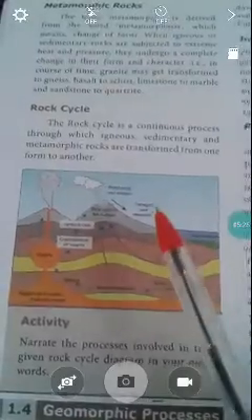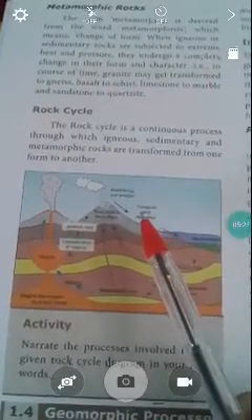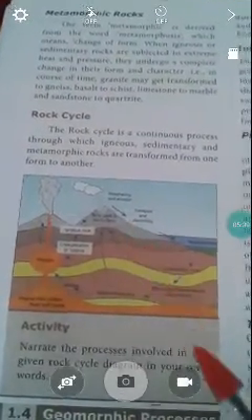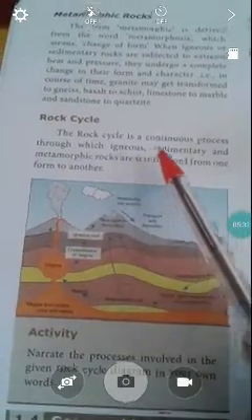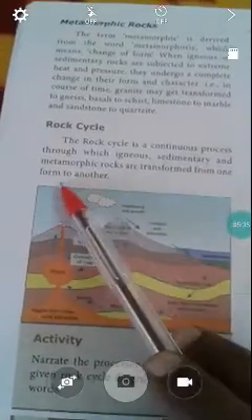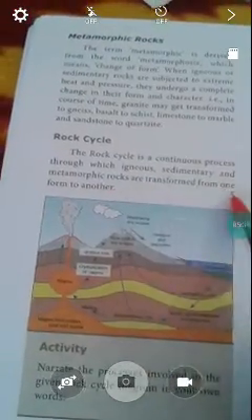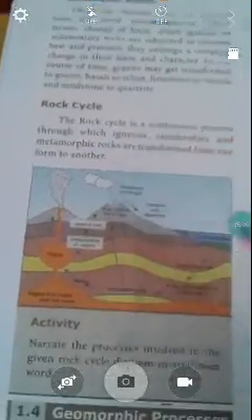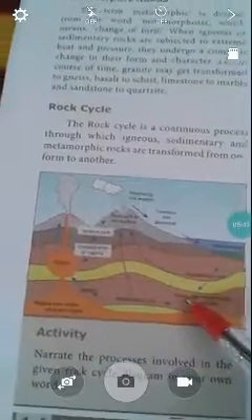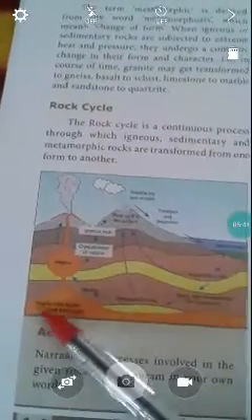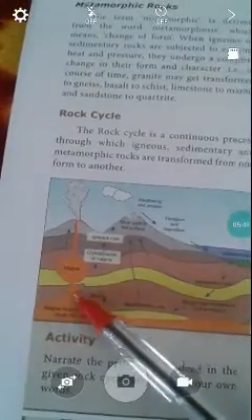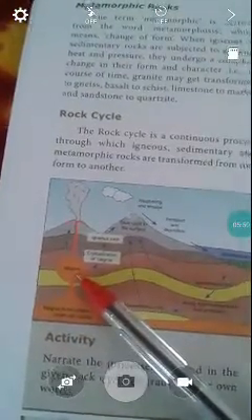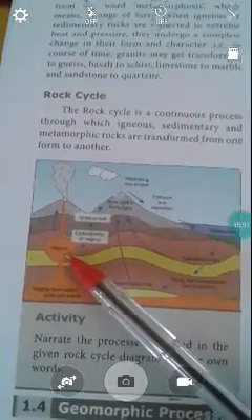Next, I would like to explain the rock cycle. Cycle means circulation, the continuous process through which igneous, sedimentary and metamorphic rocks are transformed from one form to another. You can see the pictures given here. First, rocks are formed when magma comes out as lava, through volcanic eruption activities.